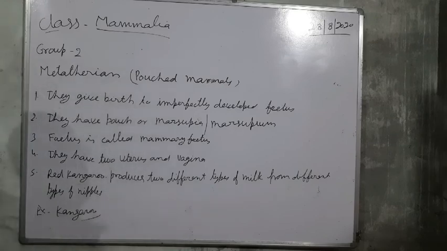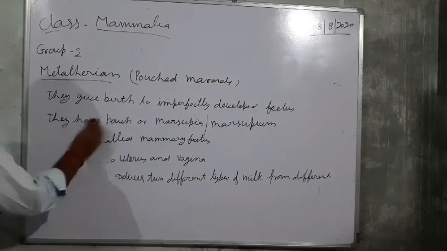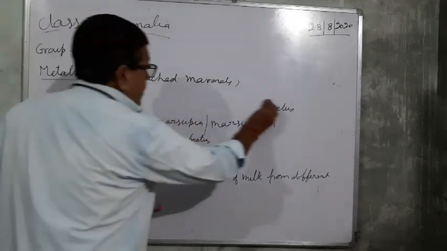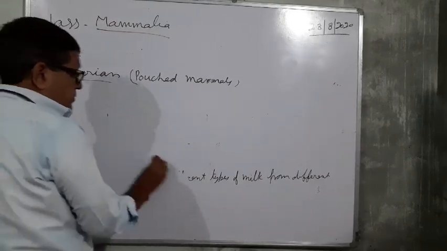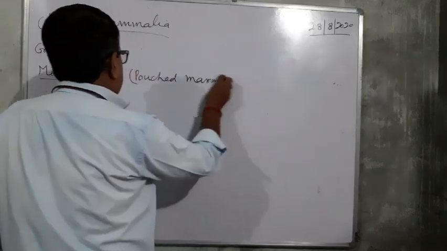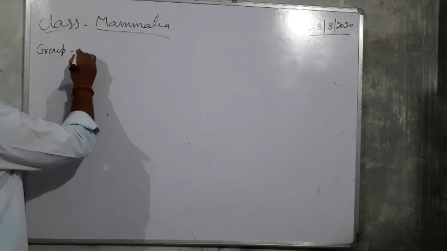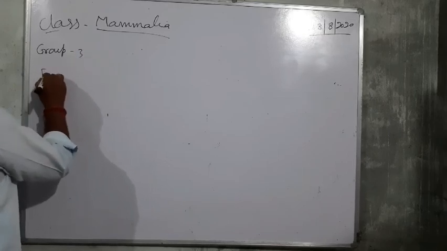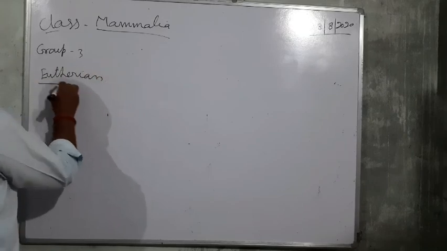So this is about the metatheria, and the third one is the eutheria. Third is eutherian.